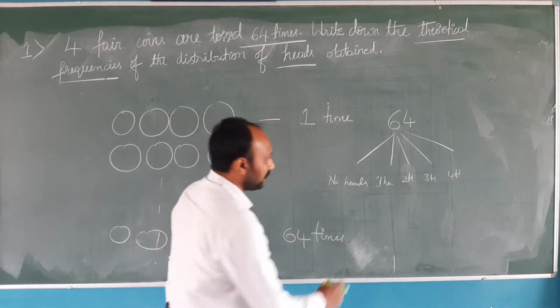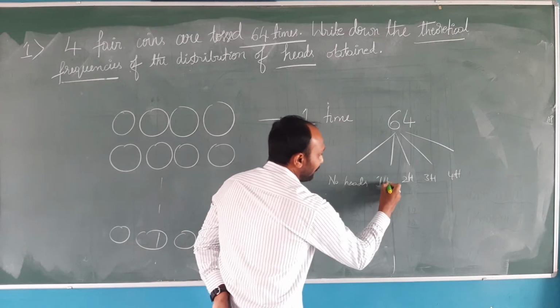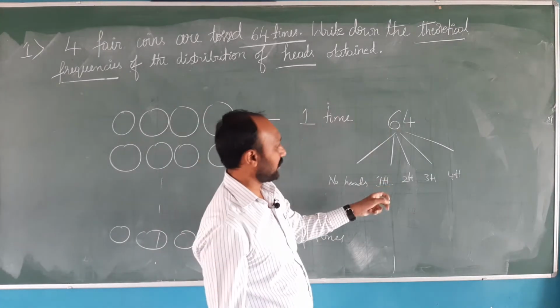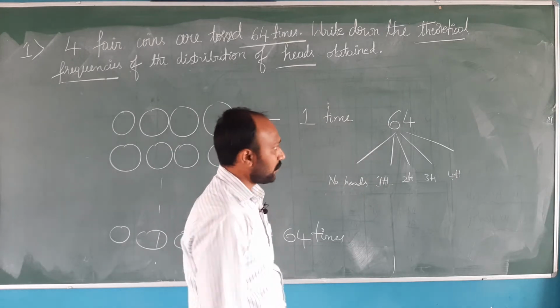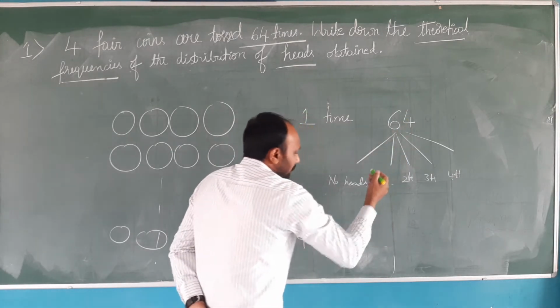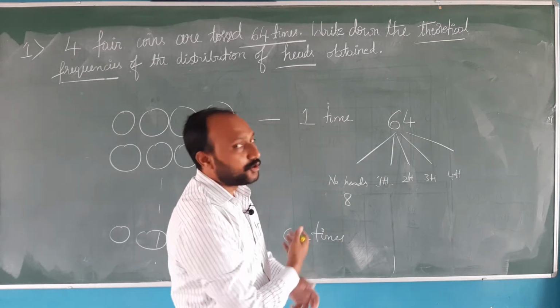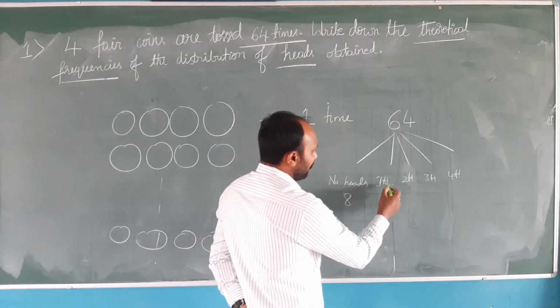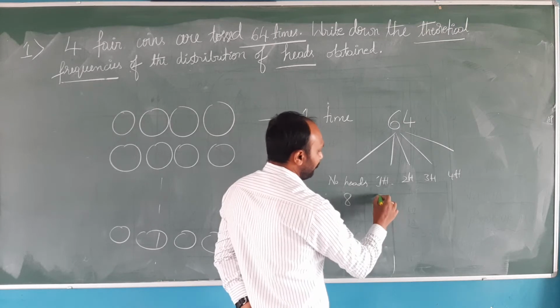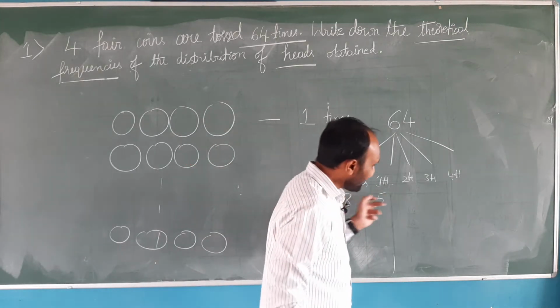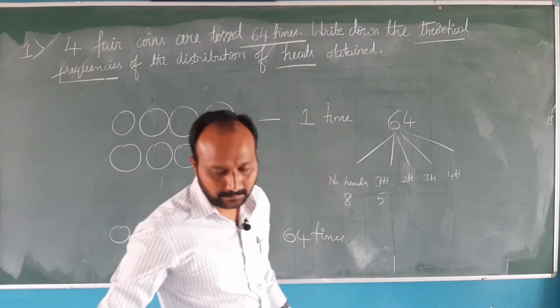We need to say that by theory, by using binomial distribution theory. So out of 64 times, almost 8 times we might have got no heads, and around 4-5 times only one head. So we need to write such frequencies using this particular problem.